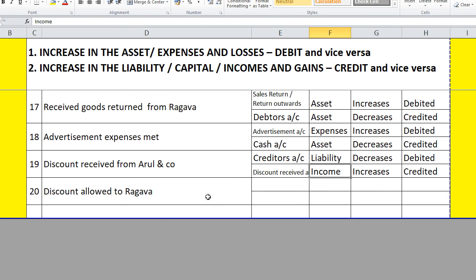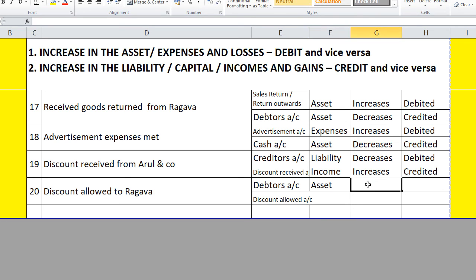Fine. The next one is quite opposite to that. Discount allowed to Raghava. Raghava is a debtor. Discount allowed account. So I need not explain you much. It's quite contrary to the opposite one.